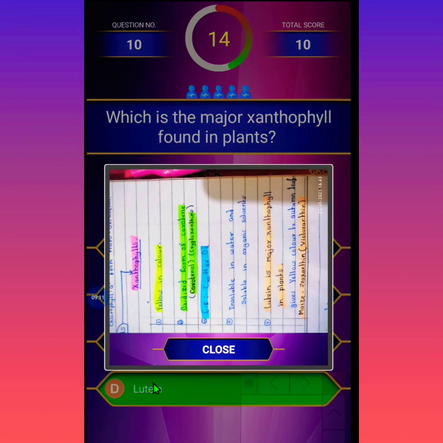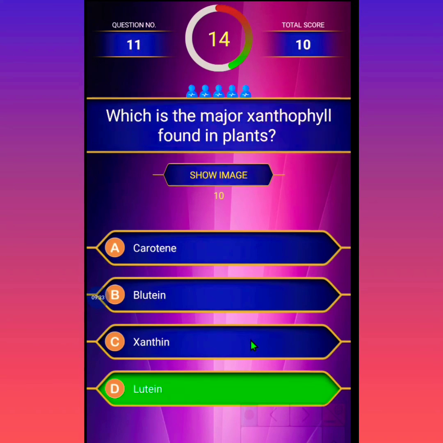Extra information about xanthophyll: it is yellow in color and it is the oxidized form of carotenes. The empirical formula is C40H56O2. It is insoluble in water and soluble in organic solvents. Lutein is the major xanthophyll in plants. Okay, next one.